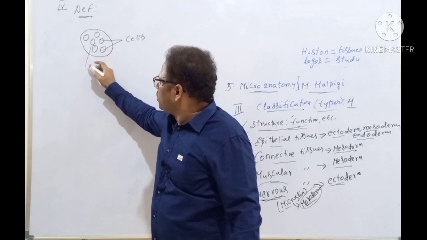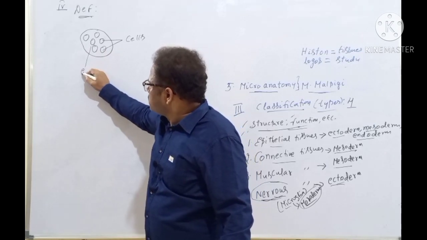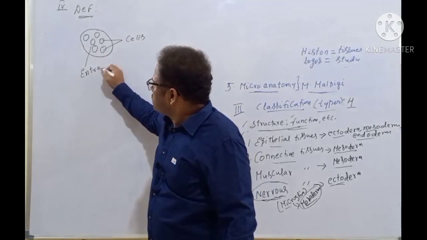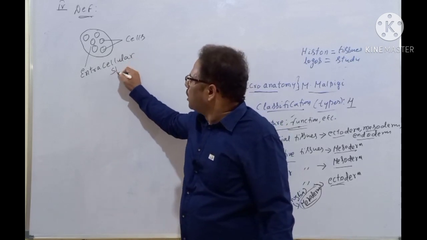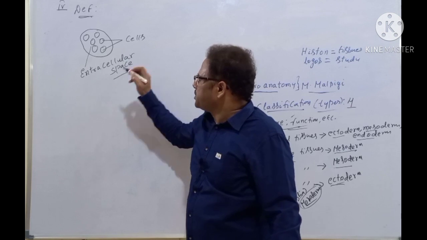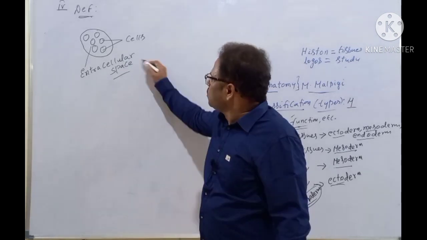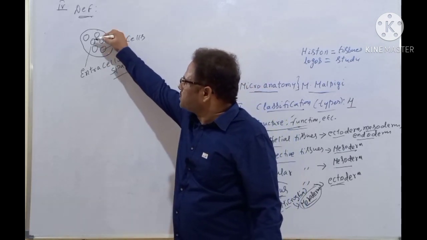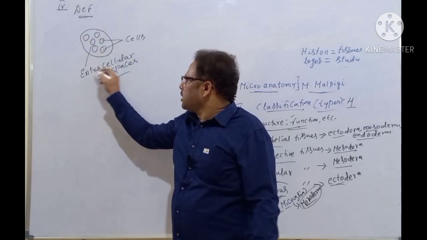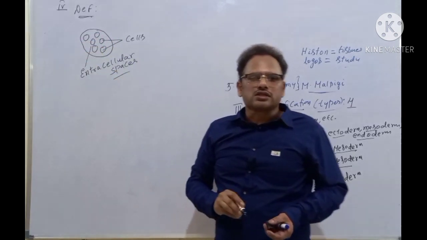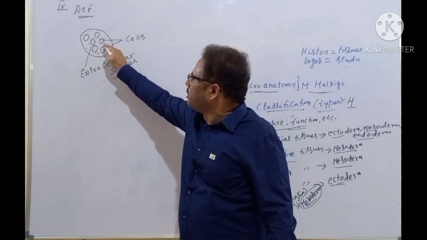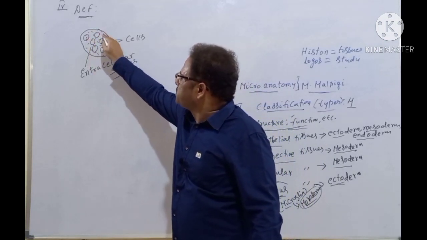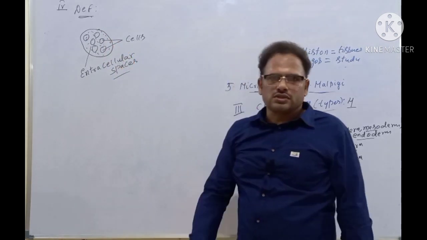The gaps are called extracellular spaces. All of you are noting now. Extracellular spaces or intercellular spaces are there between the cells. These are the gaps, isn't it? So these are called extracellular spaces or intercellular spaces.